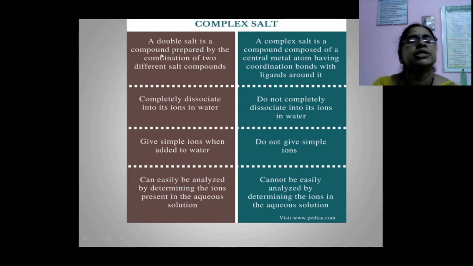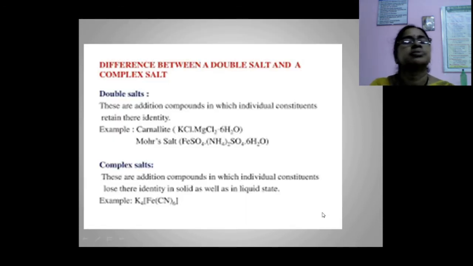An example of a double salt is potash alum. Double salts completely dissociate into their ions in water, while complex salts do not completely dissociate into their ions in water. Double salts give simple ions when added to water. For example, potash alum gives ions and is completely soluble in water. Complex salts do not give simple ions. A double salt can easily be analyzed by determining the ions present in the aqueous solution, whereas a complex salt cannot be easily analyzed this way. So these are the differences between double salt and complex salt.